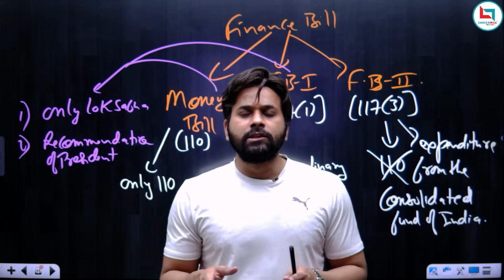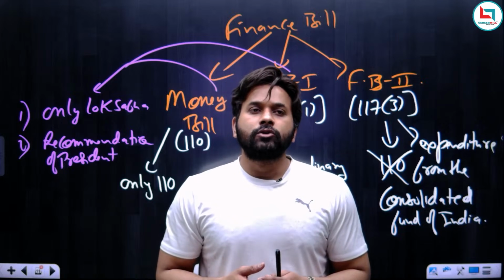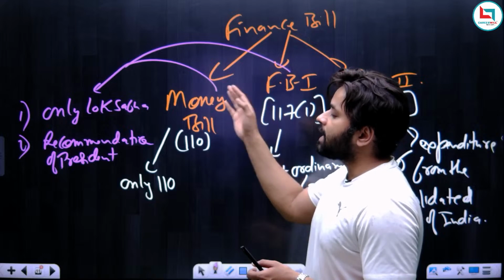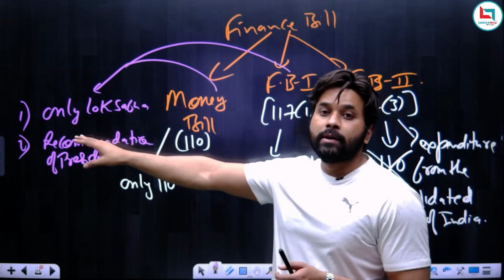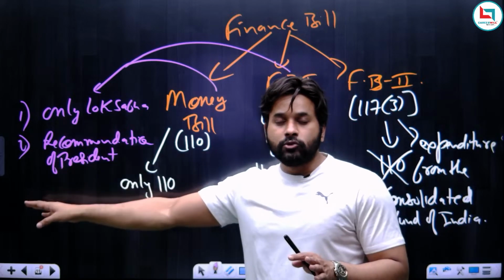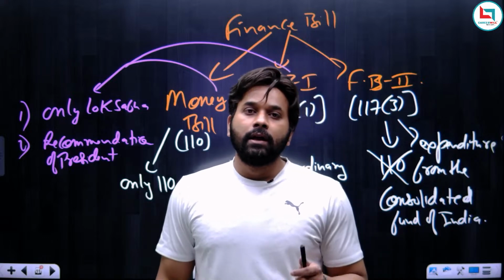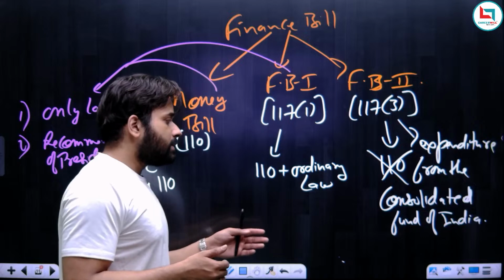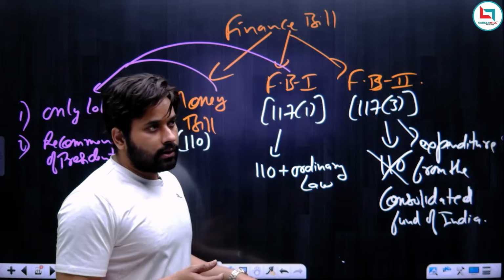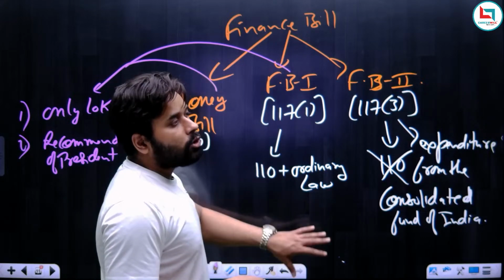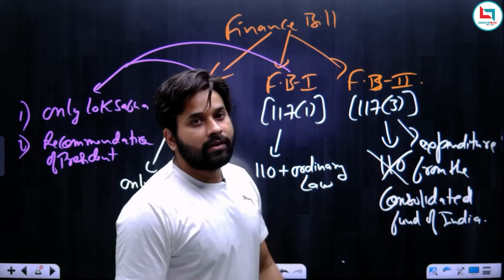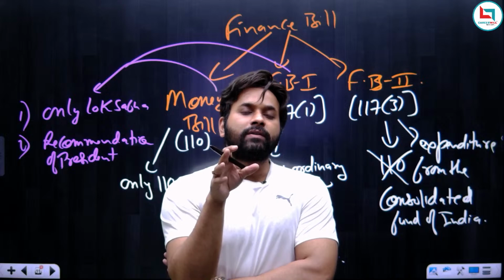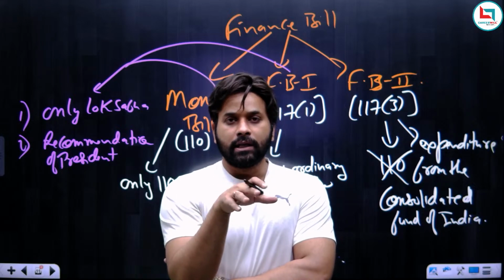It usually deals with the expenditure from the Consolidated Fund of India, and we all know that there are two similarities between these two bills. Both the bills can be introduced only in the Lok Sabha, that too on the recommendation of the president. But apart from these 2 points, there is no similarity between these two bills. The joint sitting is possible on this bill, and the president can either reject or amend or return the bill for reconsideration. It means he can exercise all the veto power on this bill, and the same is the case with financial bill category 2. Okay, so with this we are done with the differences between the money bill and financial bill category 1 and category 2.